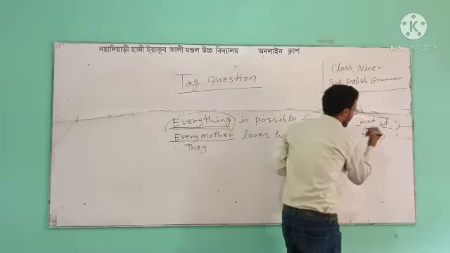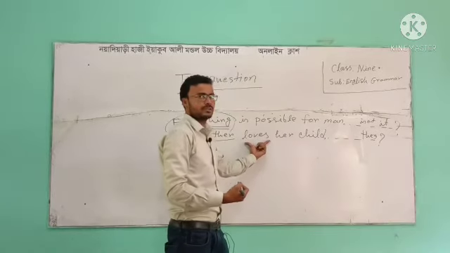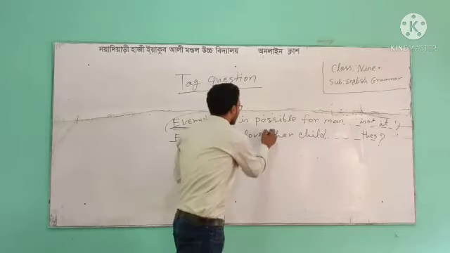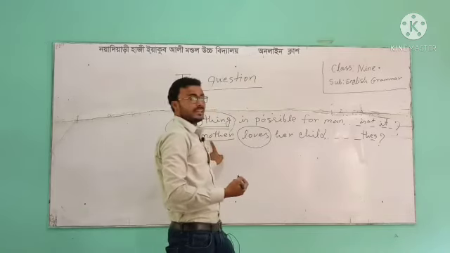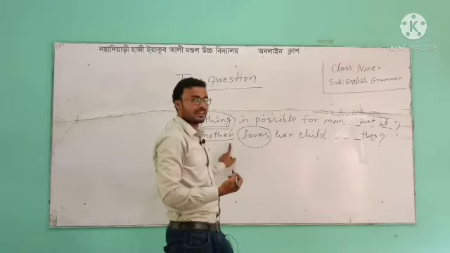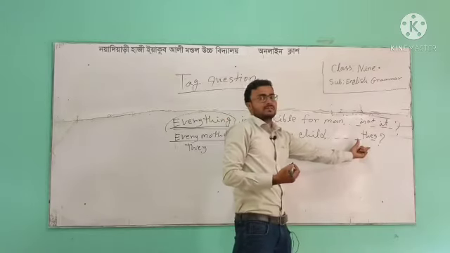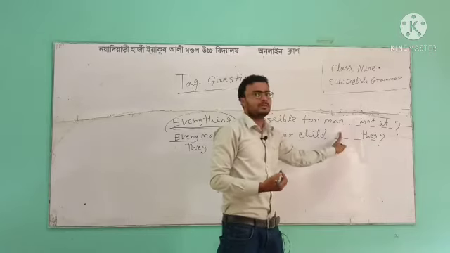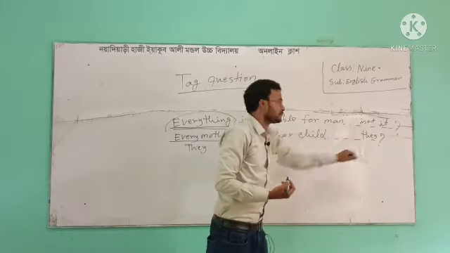They is the subject here. Every mother loves. Look at the sentence. Loves is the verb. Here, every mother is considered third person singular, but when "they" becomes the subject, the verb will be used according to "they".